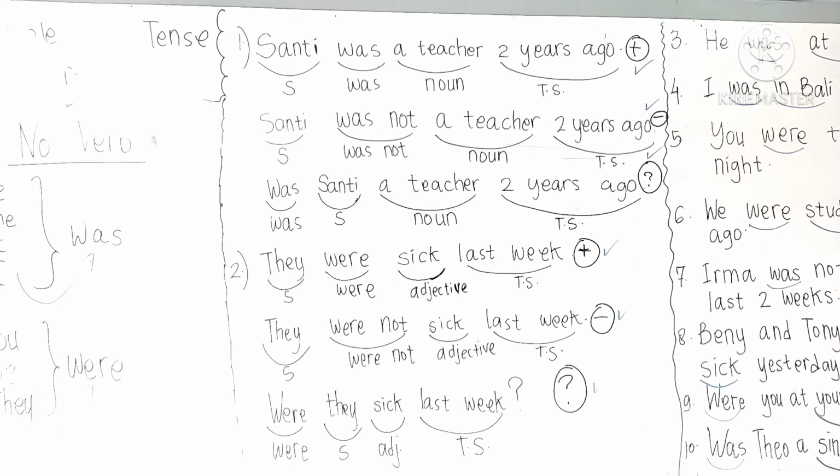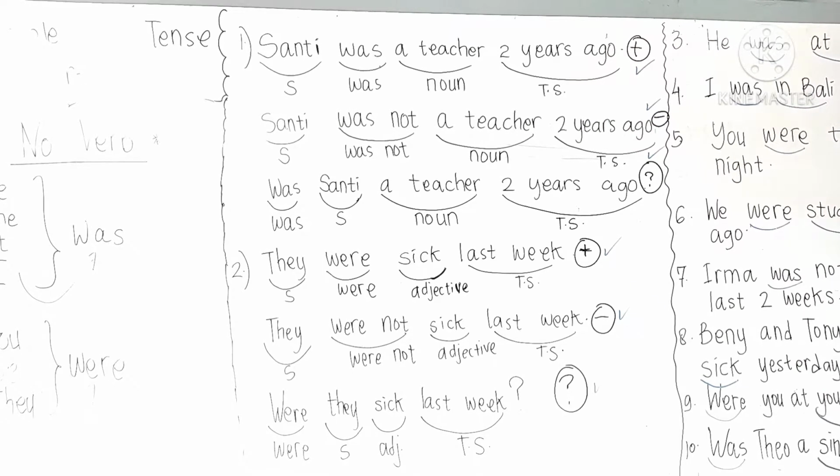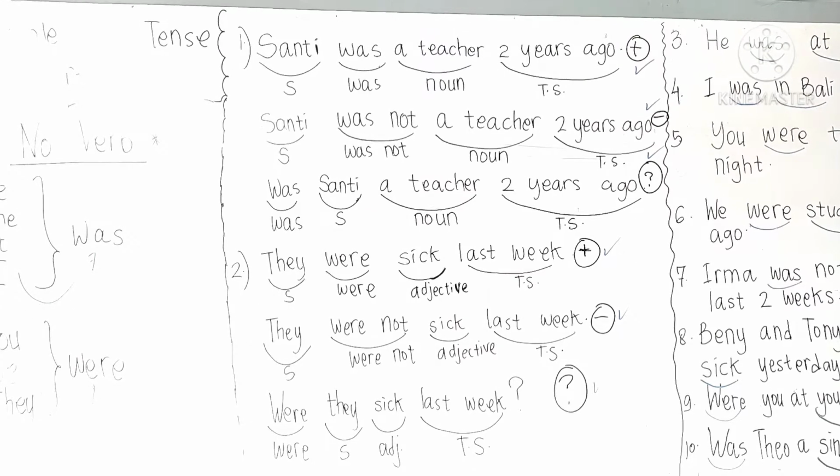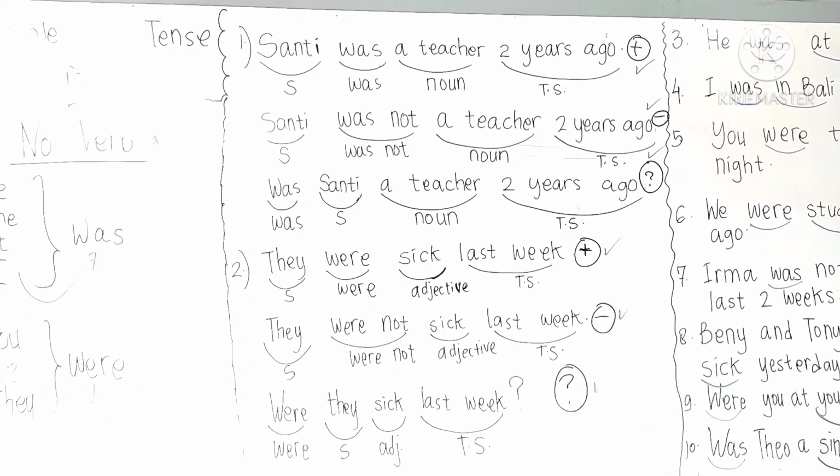And next we go to interrogative sentence. Was Santi a teacher 2 years ago? So we have to put was at the beginning. So was Santi a teacher 2 years ago? Okay, so look at number 1. The subject is Santi, so we have to use was here. Santi was not, was Santi, that's it. And again, listen, no verb here. Okay, I think it's really clear.